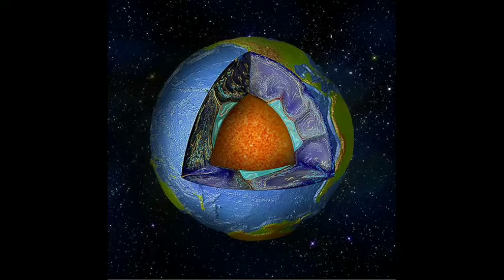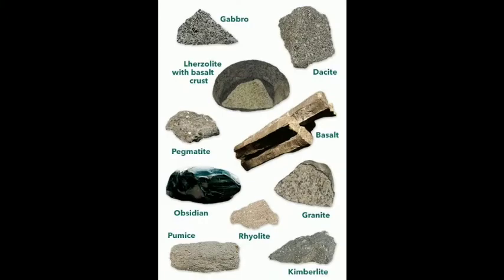Rocks and minerals. Earth is made up of rocks and minerals. The rocks forming the crust of the earth are in solid state. Any mass of harder portion of the earth's crust can be called a rock. They make up most of the solid material of the lithosphere. It has no definite composition. Most of the rocks are mixtures of various minerals in different proportions. Rocks may be hard or soft.